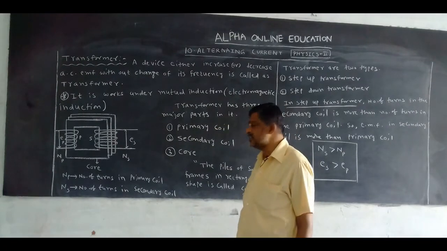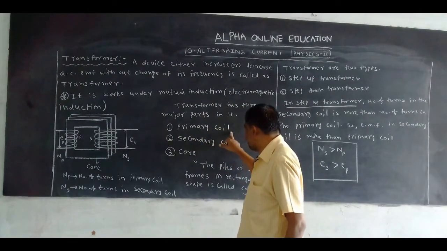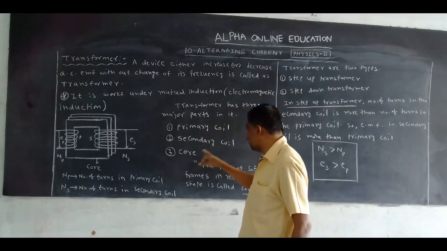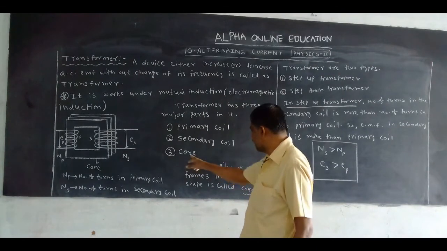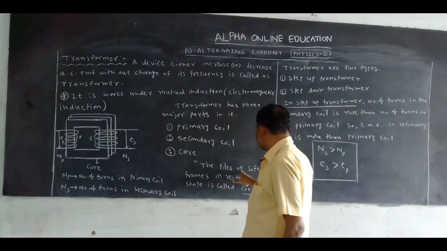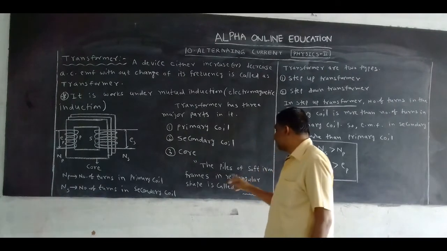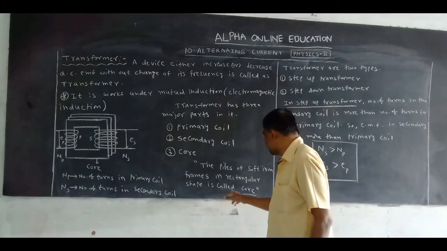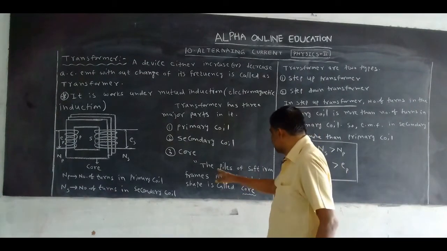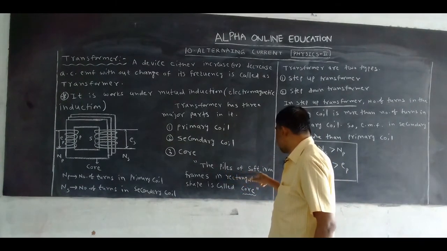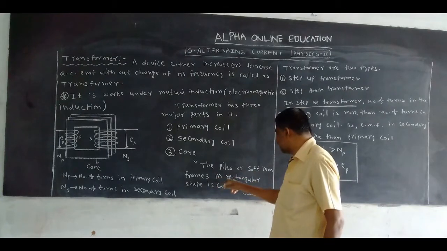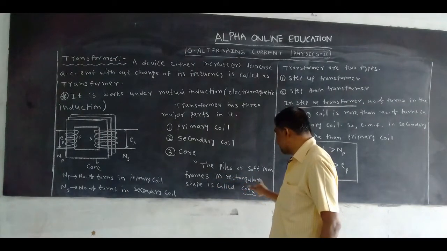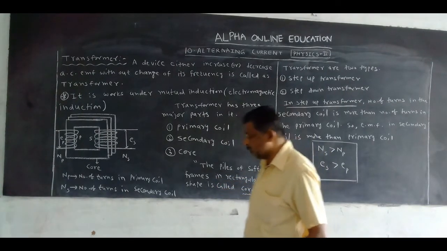Okay. Now, a transformer has three major parts in it. What are the three major parts? Primary coil, secondary coil, and core. Now, what is the core? A pile of soft iron frames in a rectangular shape is called the core.